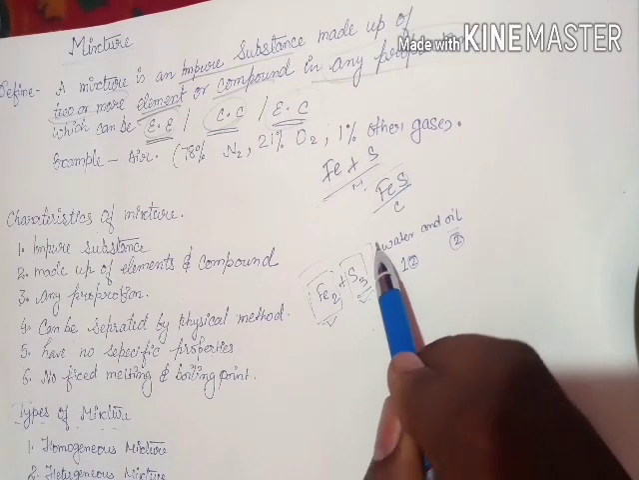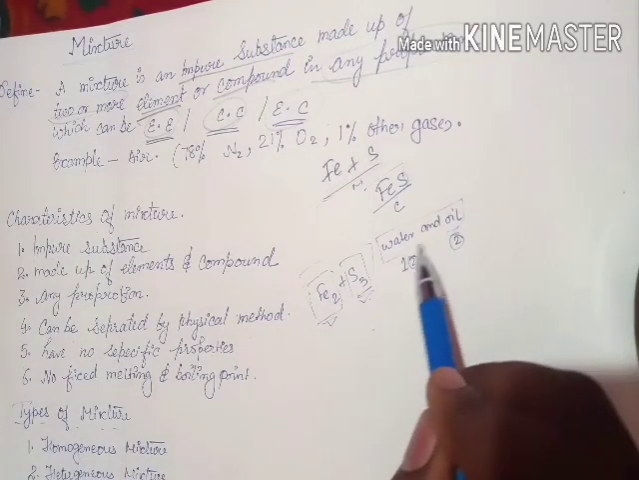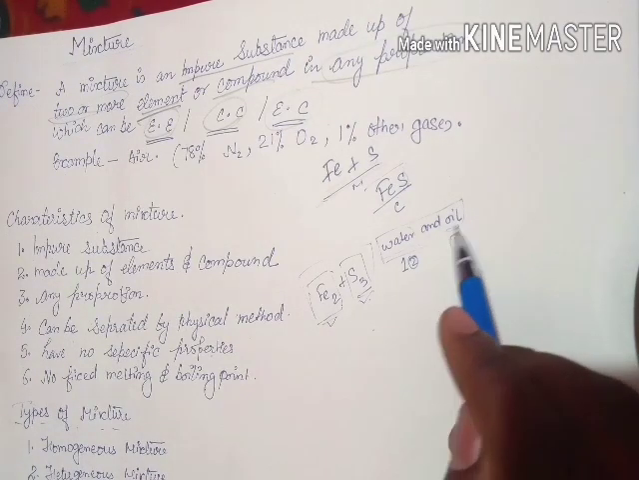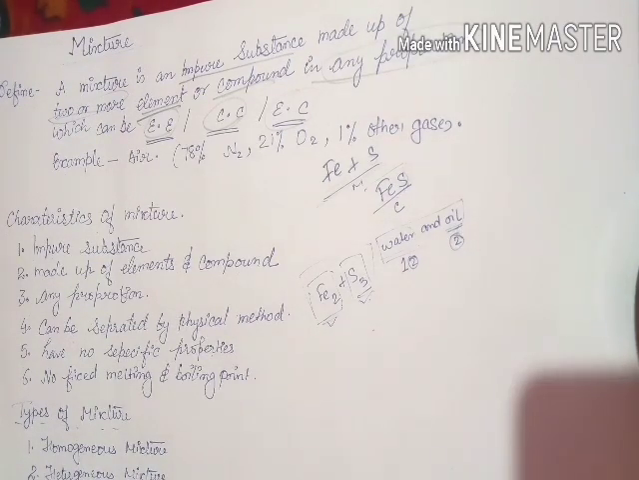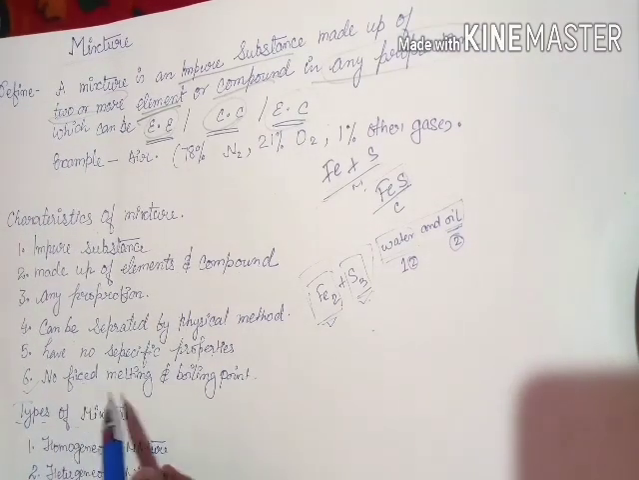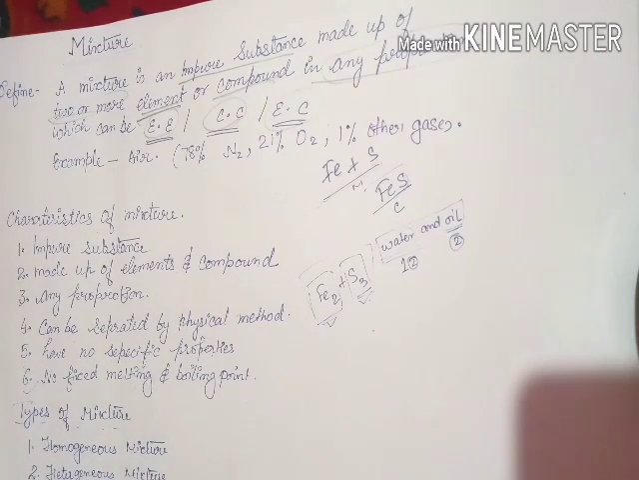Then in the other example we see two different properties. Water helps in extinguishing the fire, and oil helps in the combustion or burning of the fire. It acts as a fuel. Then the sixth point: a mixture has no fixed melting and boiling point.